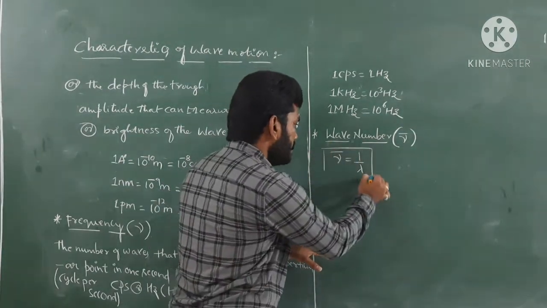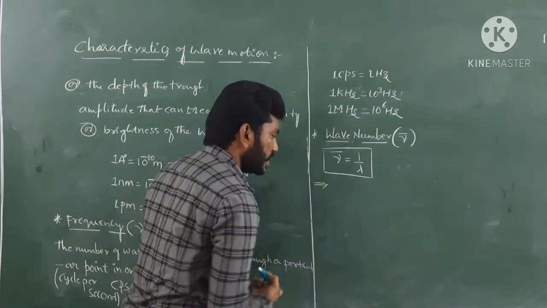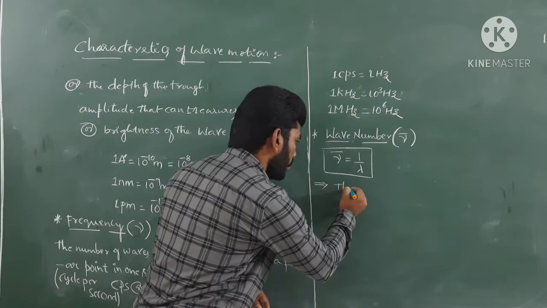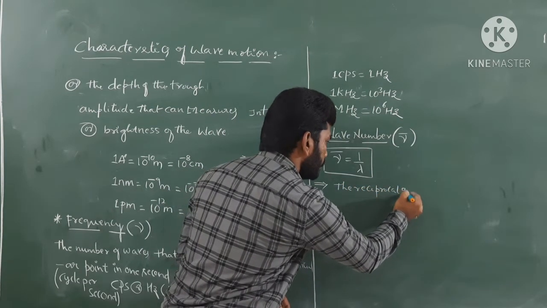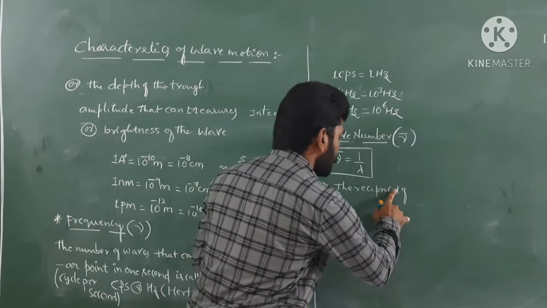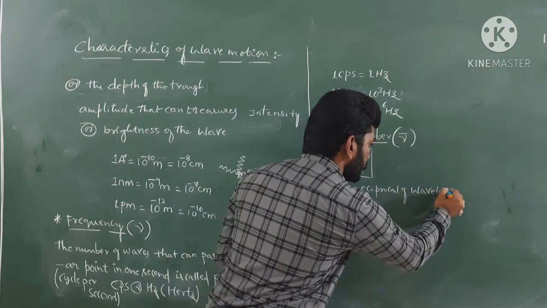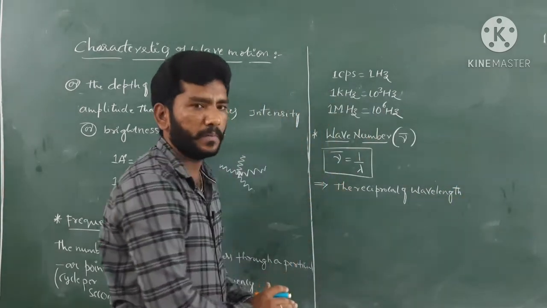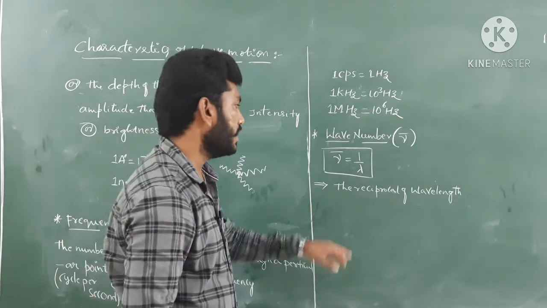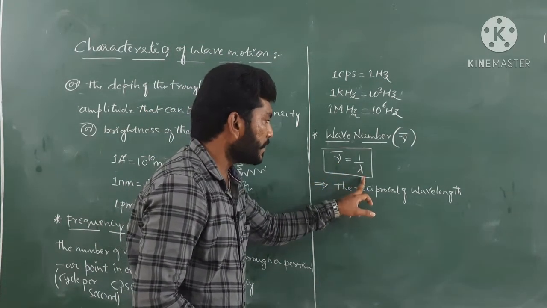In a simple manner, if you want to define wave number, we go with this definition: the reciprocal of wavelength is called the wave number. So nu bar is inversely proportional to wavelength.